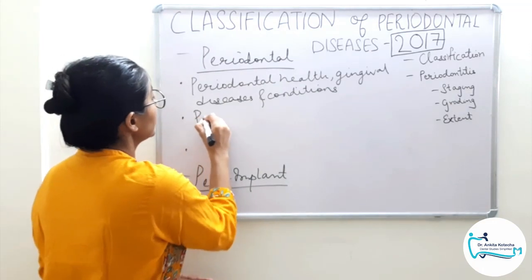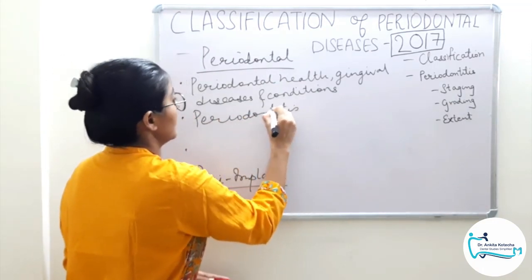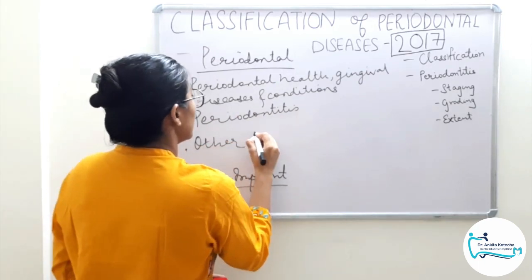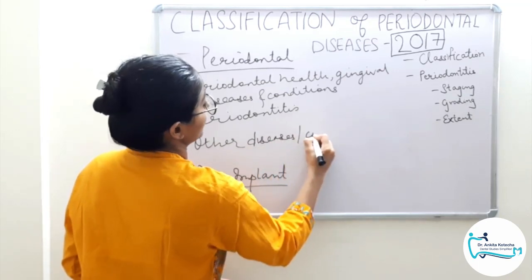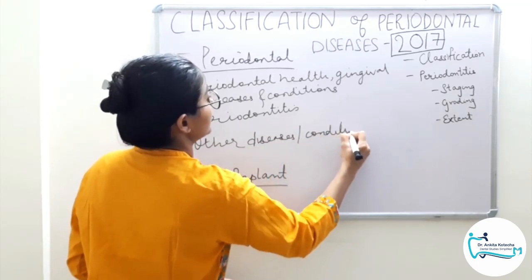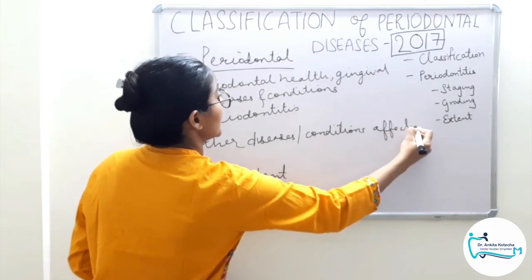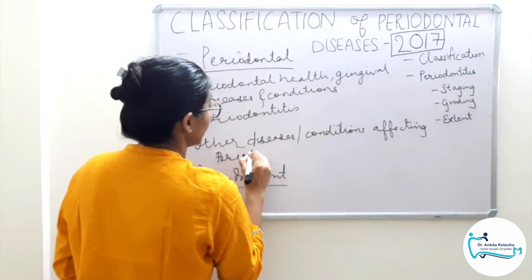The second category is periodontitis and the third category is other diseases or conditions affecting periodontium. They have further subcategories. I will narrate them as well.